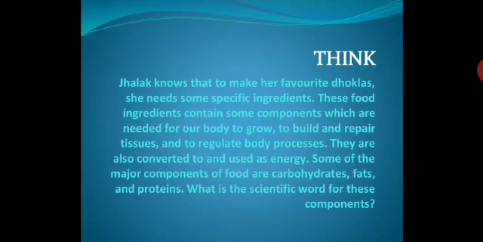Now think about this. Jhalak knows that to make her favorite doklas, she needs some specific ingredients. These food ingredients contain some components which are needed for a body to grow, to build and repair tissues, and to regulate body processes. They are also converted to and used as energy. Some of the major components of food are carbohydrates, fats, and proteins. What is the scientific word for these components? So you need to think about it. You're going to write the answer in your notebook. Take down this question and write the answer for this.